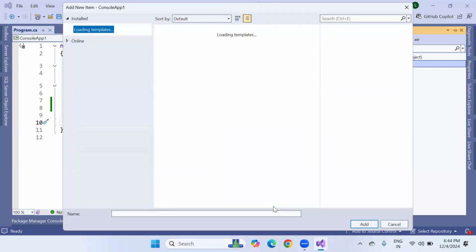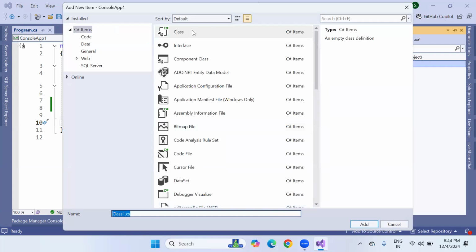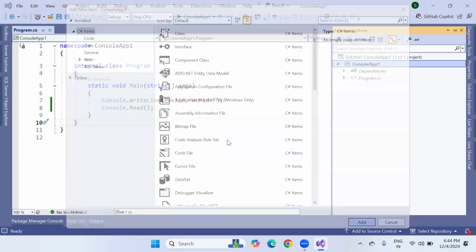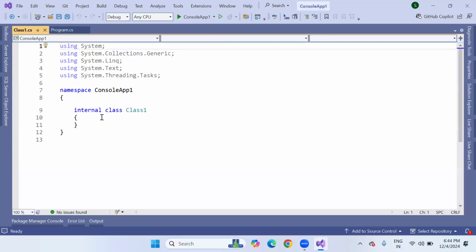Look at this, I'm adding a new class, and I'm selecting the class template. By default, the class name is Class1, Class2, Class3, Class4, and so on with the .cs extension. Click on Add. Here you can add a new class to this project.